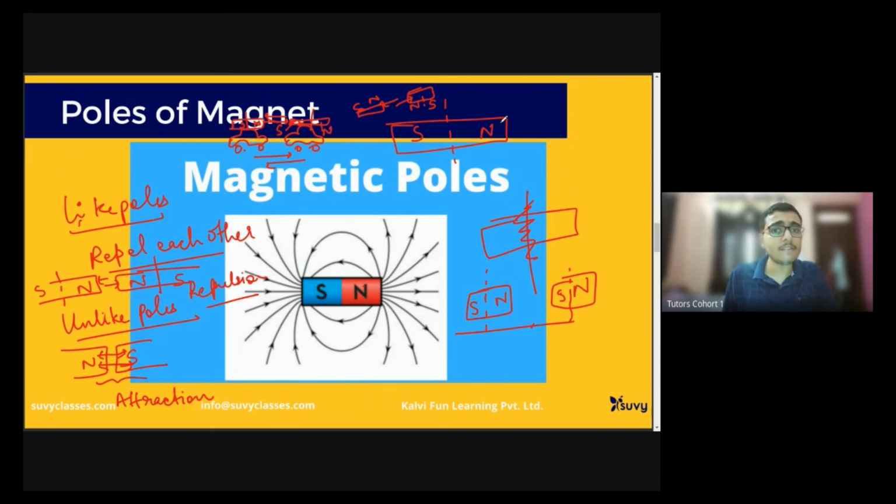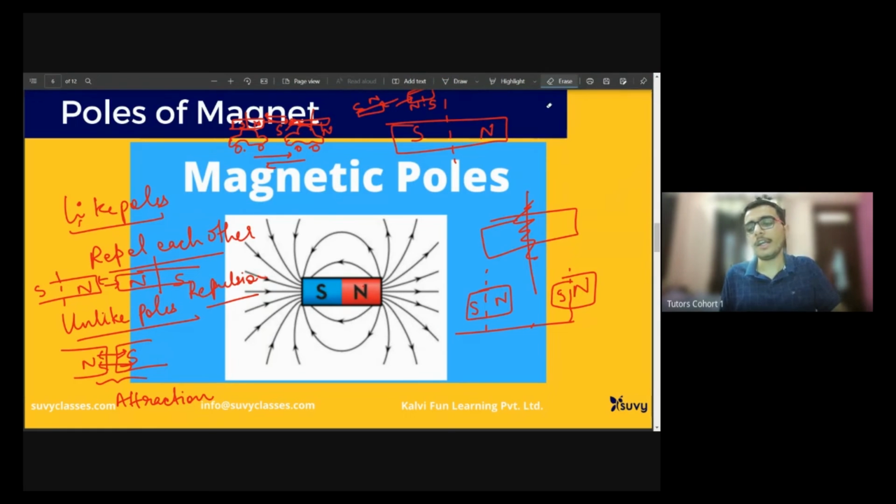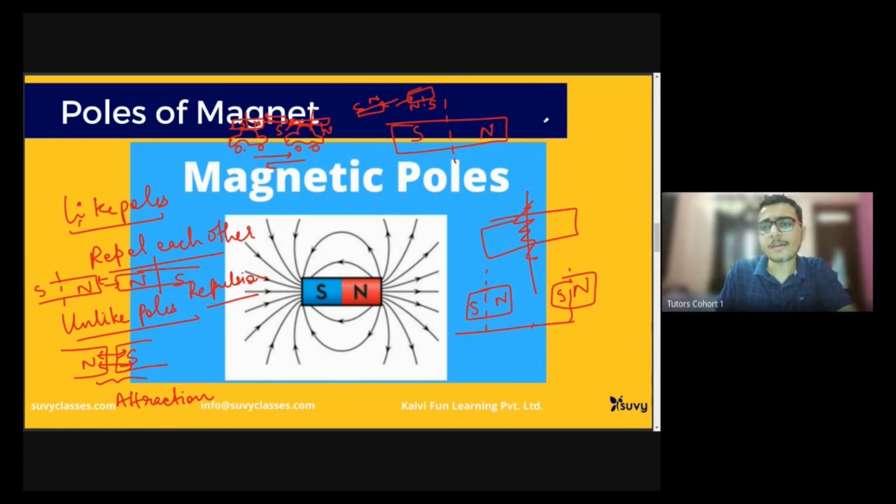You can read this activity in NCERT, it's very well explained. It's very simple, I have just explained it, but you can read it out. When we read things, we understand them in a better way. Of course, you can go for reading it, and if you have any doubts, we can definitely discuss it. It's very simple, right? North and north pole will repel each other, or south and south pole will repel each other, whereas if I take a north and a south pole, they will attract. If I take a south and a north, they will attract. If I take a south and south, they will repel because they're the same. You have studied like fractions and unlike fractions, right? So this is similar to that.